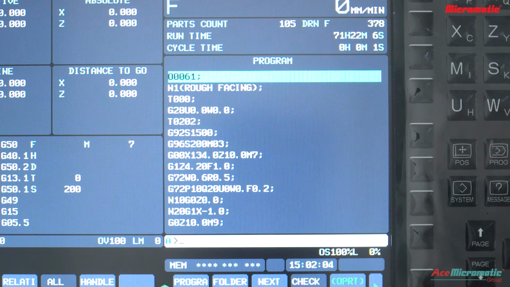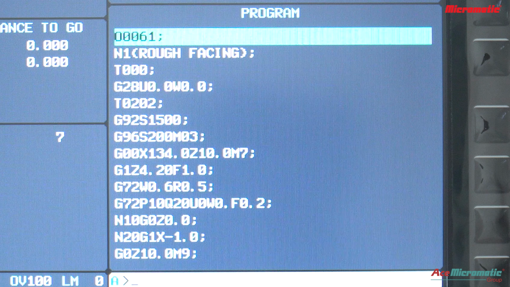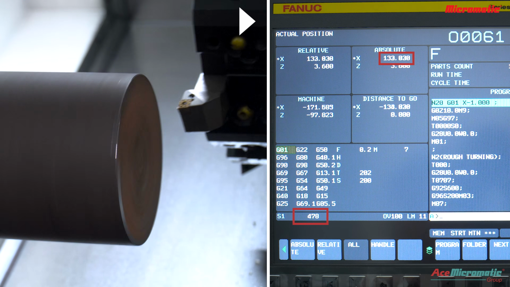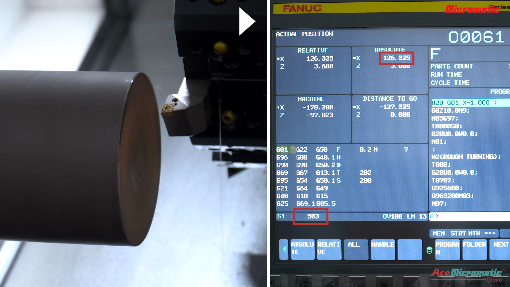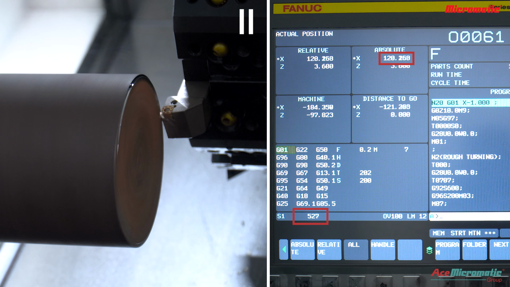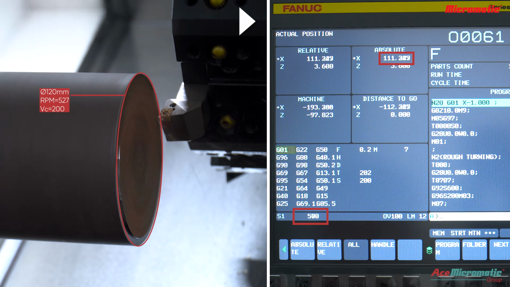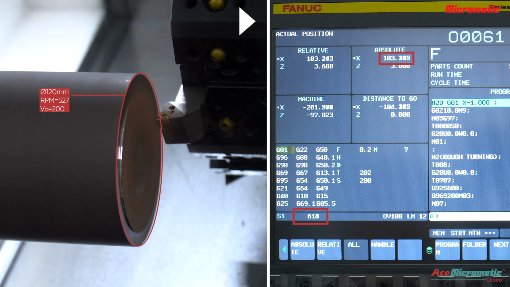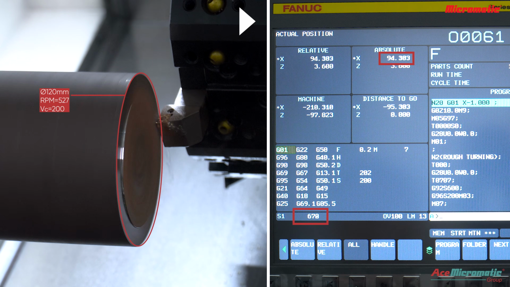Here are the programming codes: G92 S1500, G96 S200. The spindle speed is 530 rpm while facing diameter at 120 millimeters. Once CSS is programmed, spindle speed automatically increases as diameter of the job decreases.